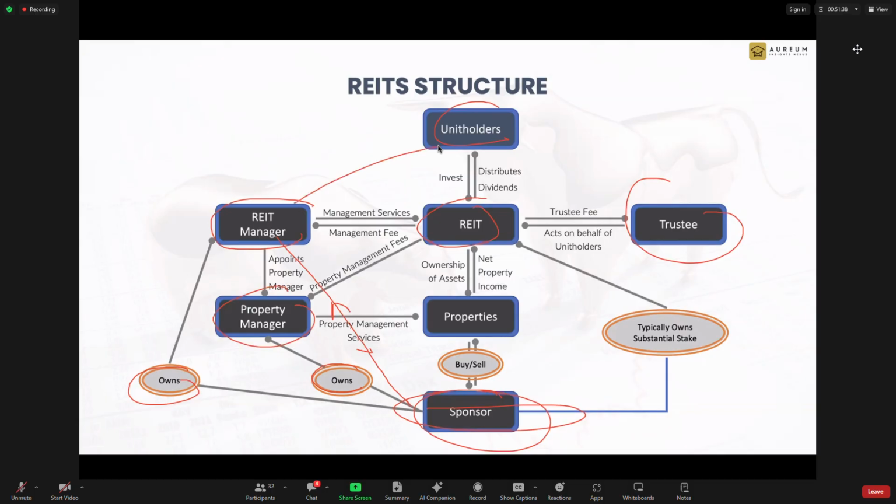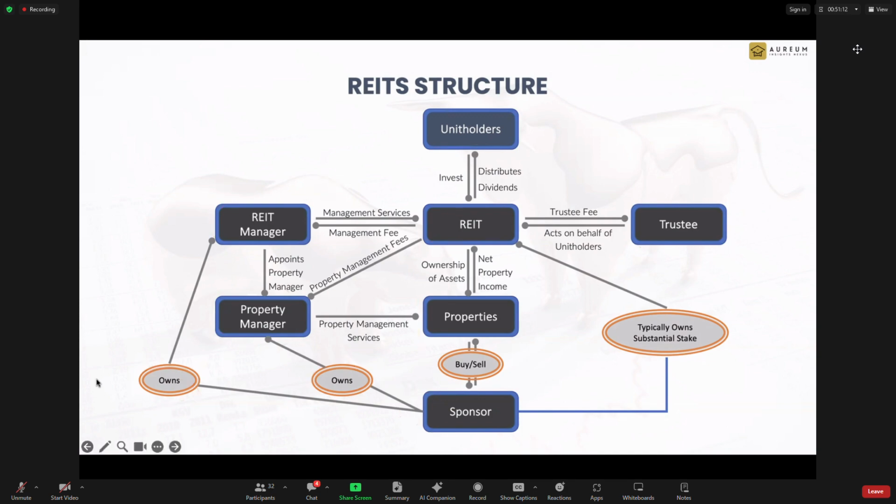So is the REIT manager aligned with the unit holder? That will depend on whether the sponsor wants to align or not. If the sponsor doesn't want to align, the REIT manager will not be aligned because they have to listen to the boss. So that is one very important thing: when it comes to investing in REITs, you must make sure there is an alignment of interest between the sponsor and the unit holder. If there's no alignment of interest, that means the unit holder will be taken for a ride by the sponsor. The sponsor will make a lot of money, but the unit holder may lose a lot of money.